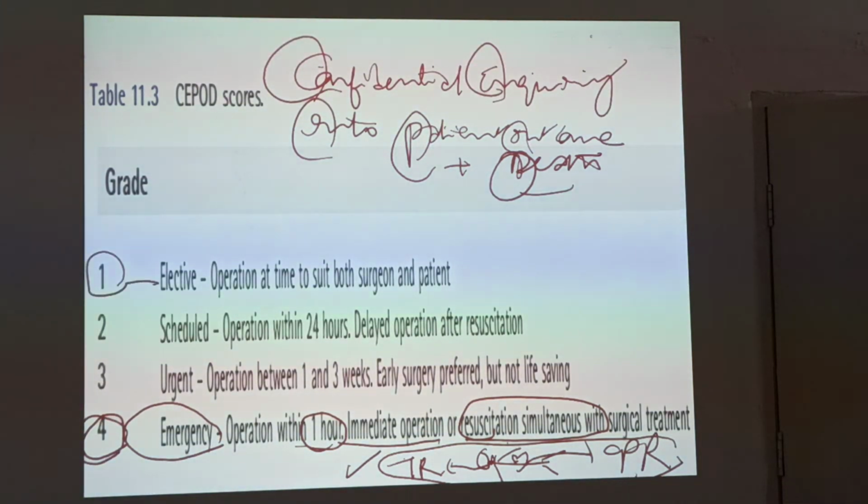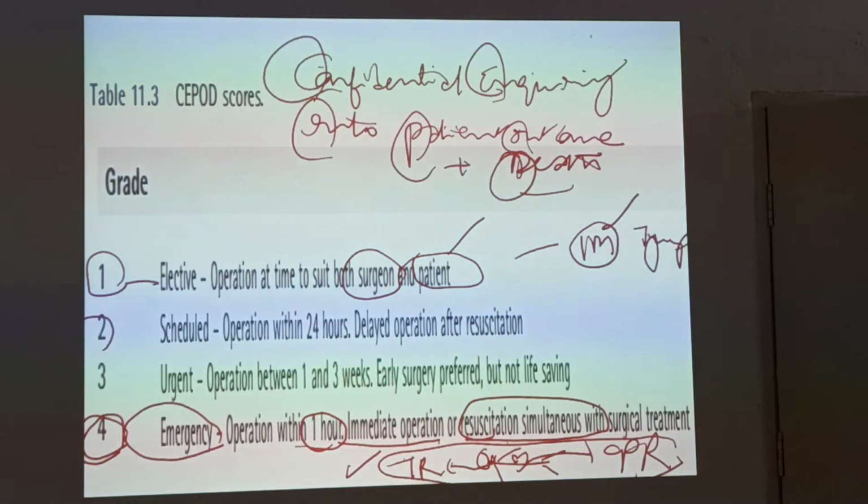1 is an elective operation to suit both surgeon and patient. We are making an arrangement after 1 month, for example, tympanoplasty. 2 is an operation within 24 hours, a delayed operation after resuscitation. So initially you have to go for CPR, resuscitation, and then within 1 day you have to go for surgery. 3 is an urgent one.